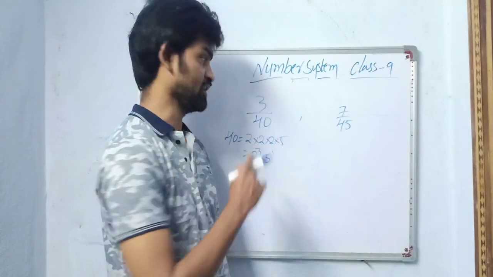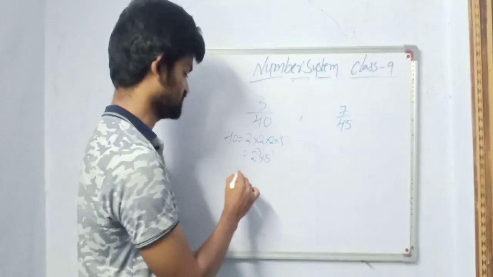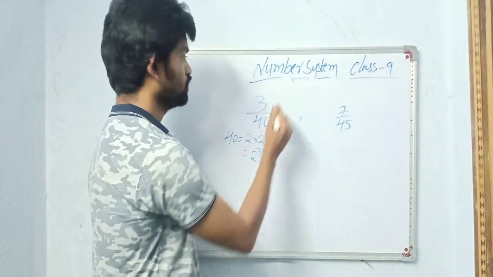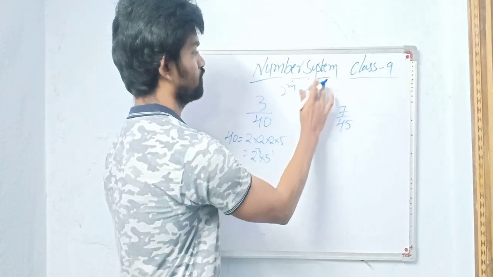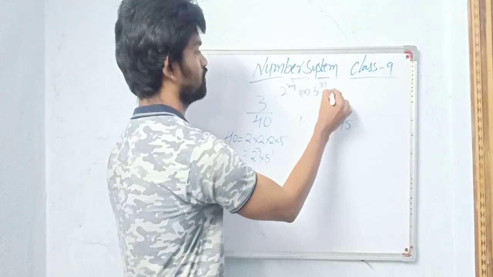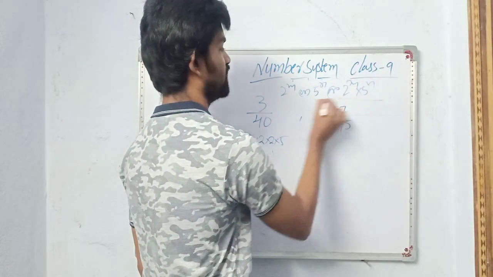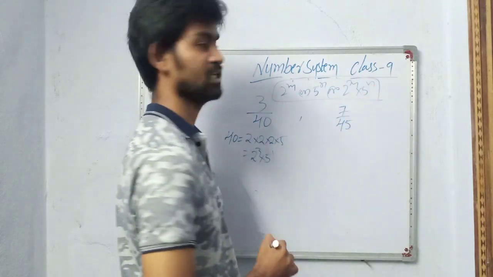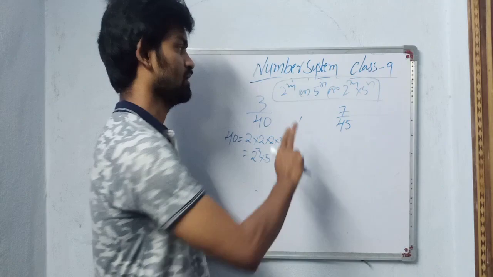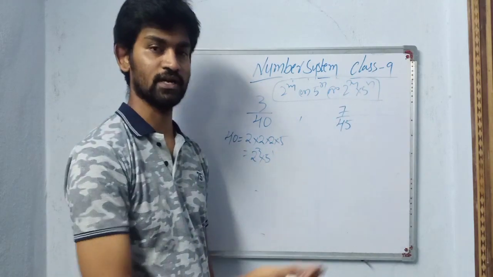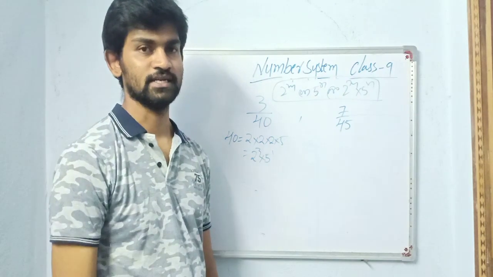Any rational number whose denominator's prime factorization is in the form of 2 power m, or 5 power n, or 2 power m into 5 power n, if any of these cases exists in the denominator, then it is a terminating rational number. Other than these three, if any other number also exists, then it is said to be a non-terminating rational number.